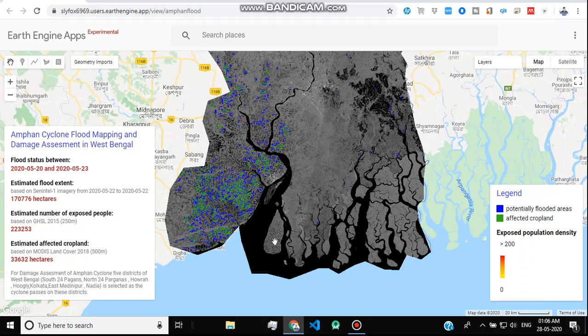Hello friends, my name is Shobhik Shankar Mitra and today I am going to demonstrate my new project, that is the Amphan Cyclone Flood Mapping and Damage Assessment in West Bengal.